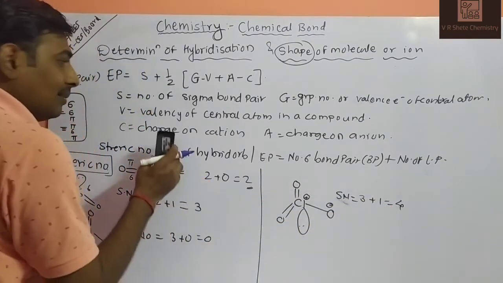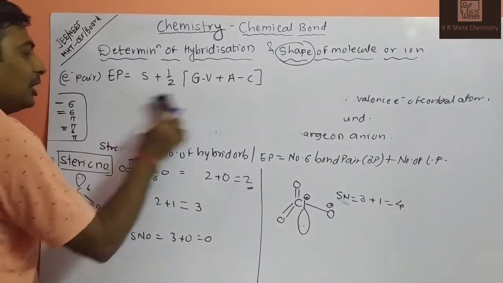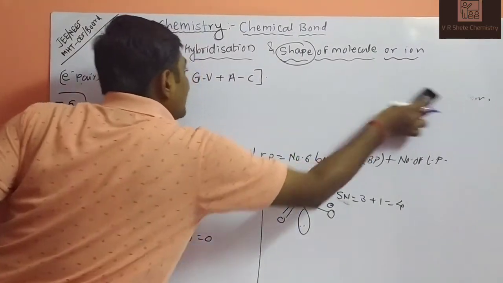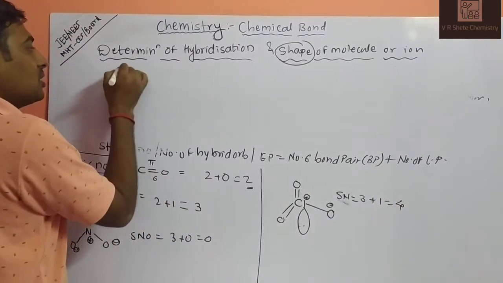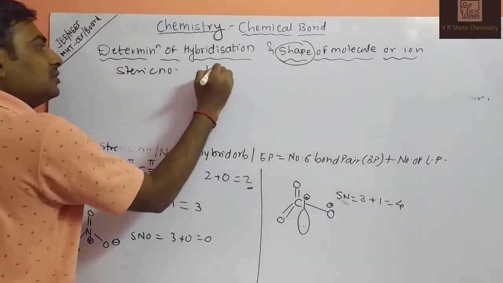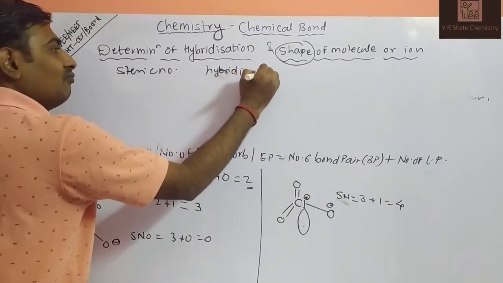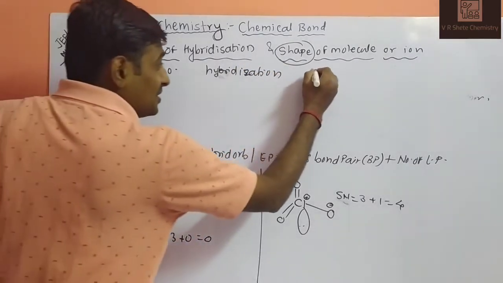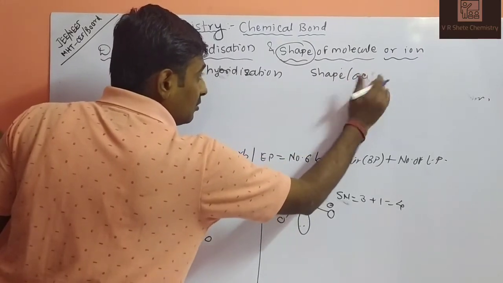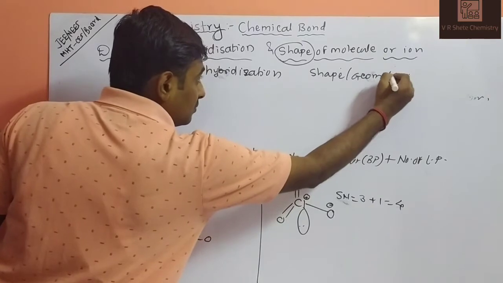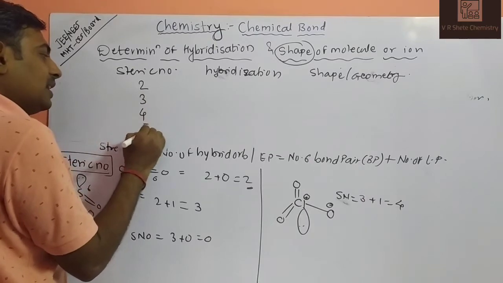So how does steric number give the shape of the molecule? We'll make a column. First of all, steric number, second one hybridization, third one shape, or we can write here geometry. So first of all, steric number 2, steric number 3, steric number 4, steric number 5.